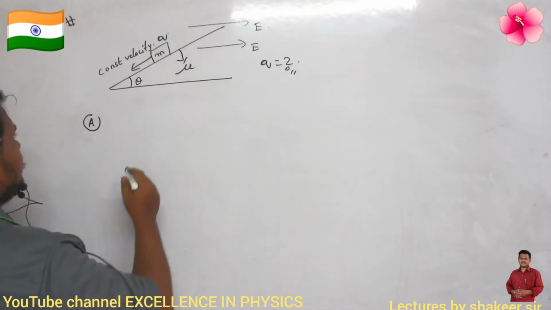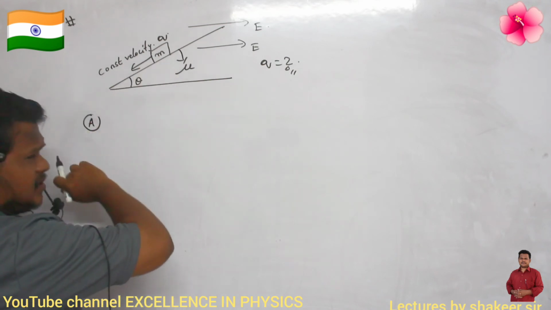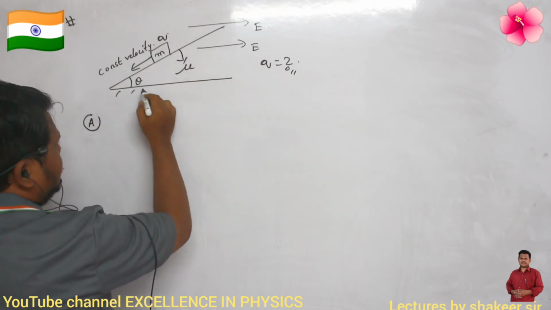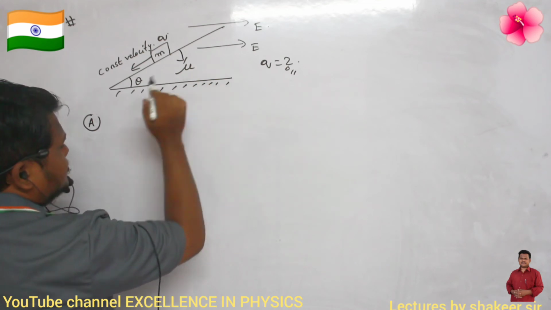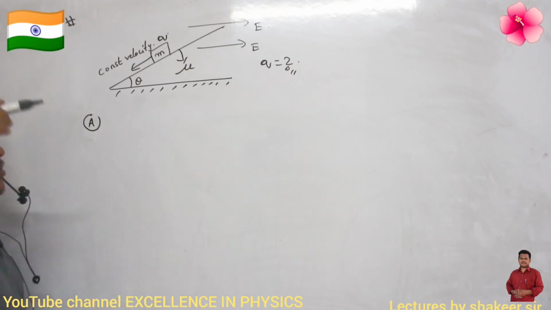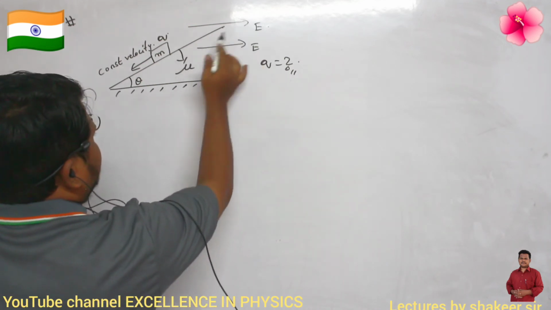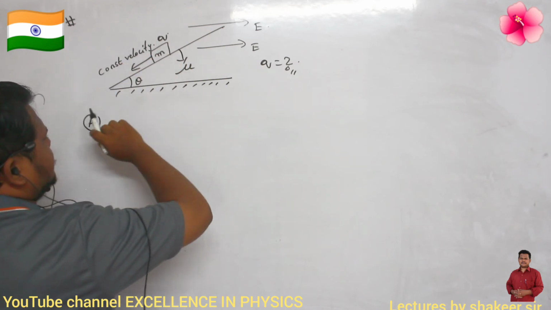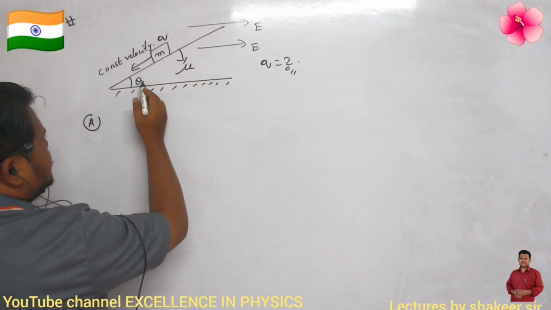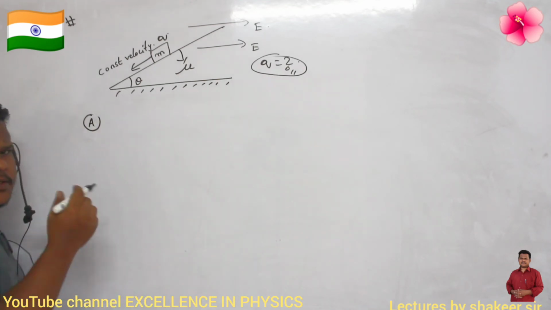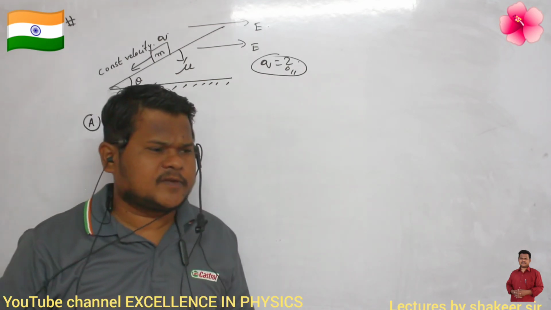So here, the body is sliding with a constant velocity. And this inclined plane has a coefficient of friction also. It means friction is not neglected in this condition. Are you able to understand? And an electric field is applied horizontally. The mass of the body is m and it has a charge of q. The angle of inclination is theta. Then this q value we are supposed to find out. How much charge does this mass have?